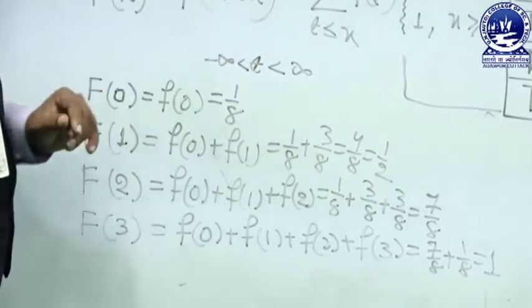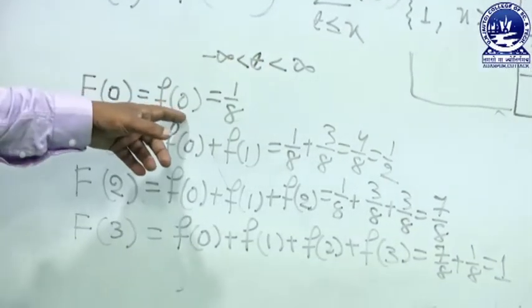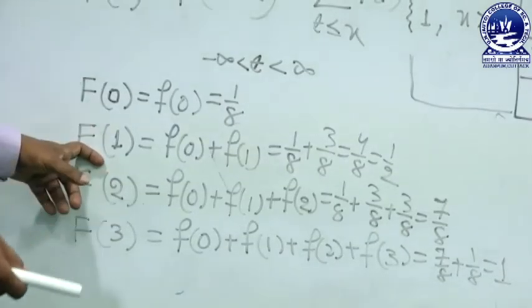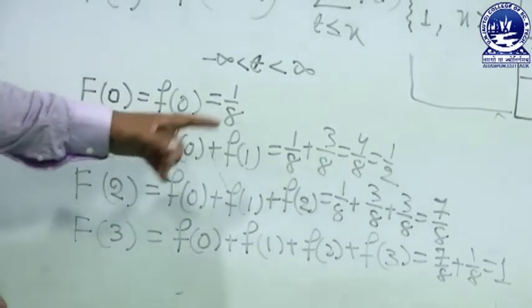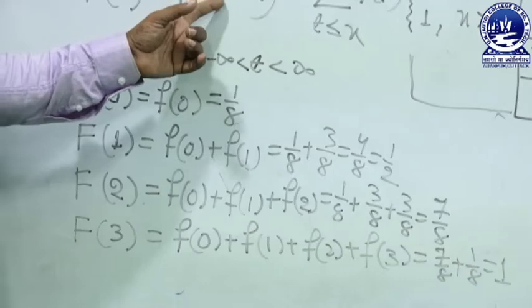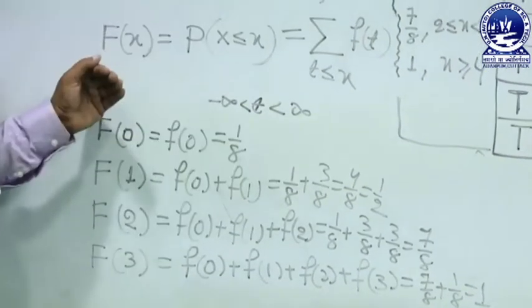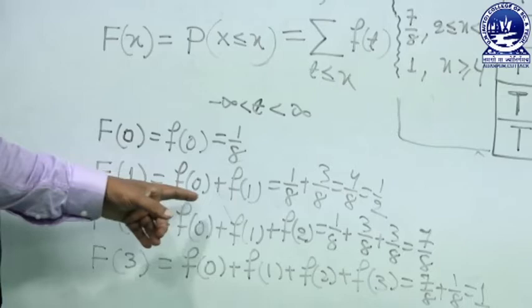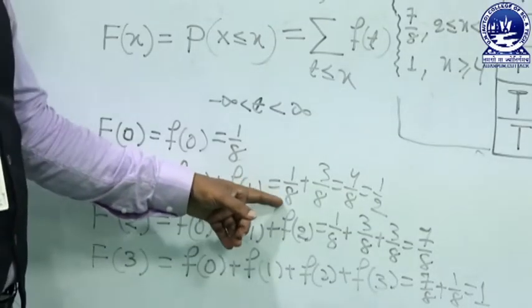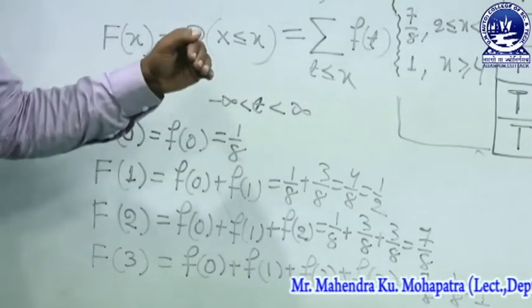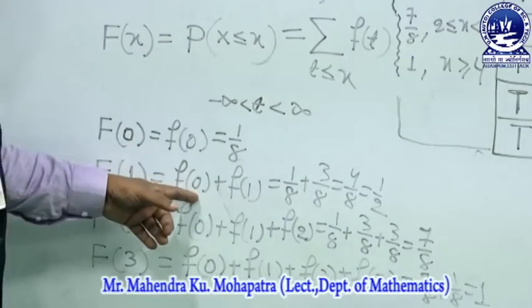So F of 0 is 1 by 8. What is F of 1? It is cumulative, that means 0 and 1, because X is less than or equal to 1. Less than or equal to 1 means both 0 and 1. So F of 0 plus F of 1, the summation of f of t over the number and all smaller numbers.